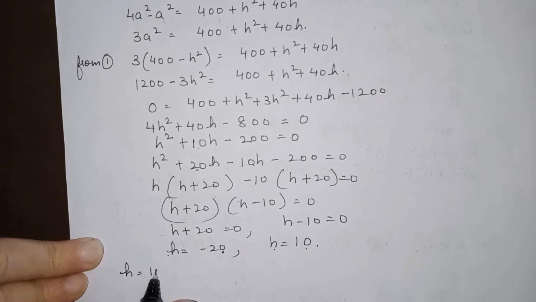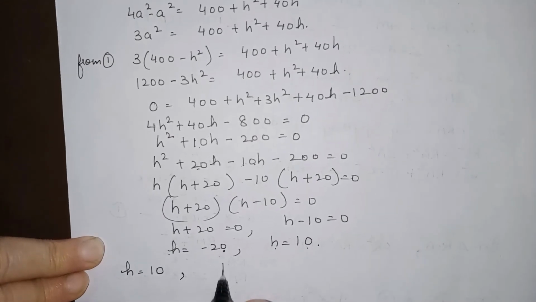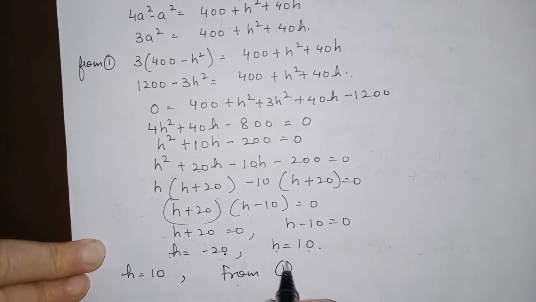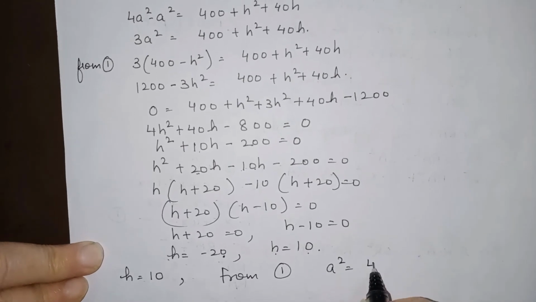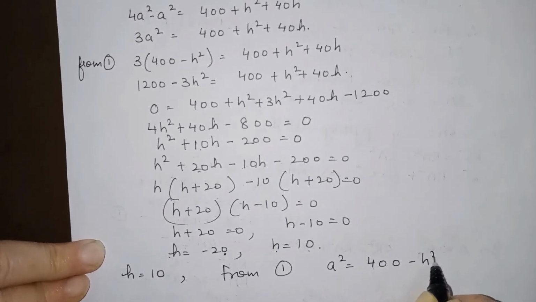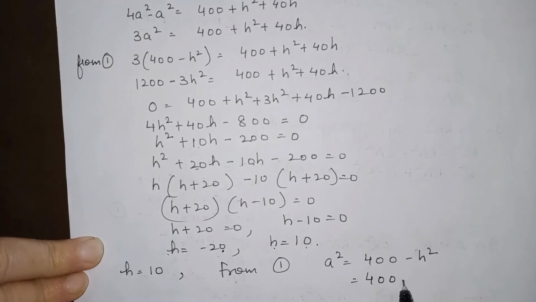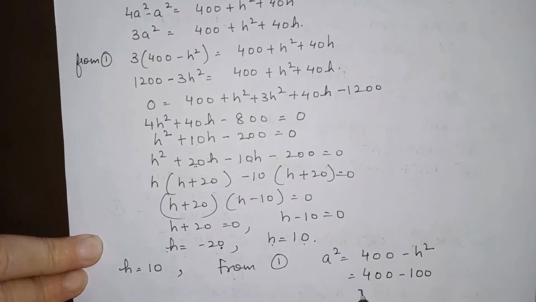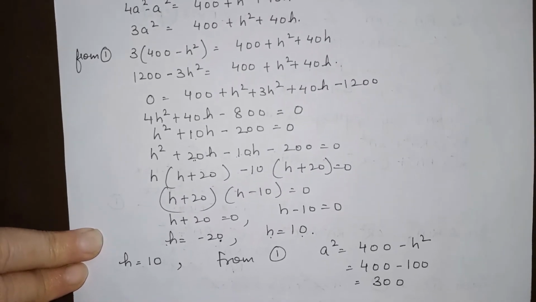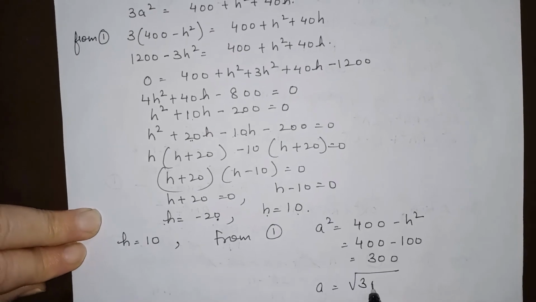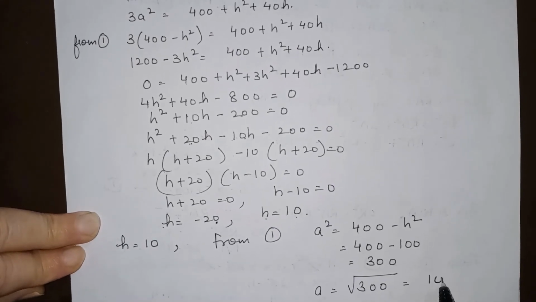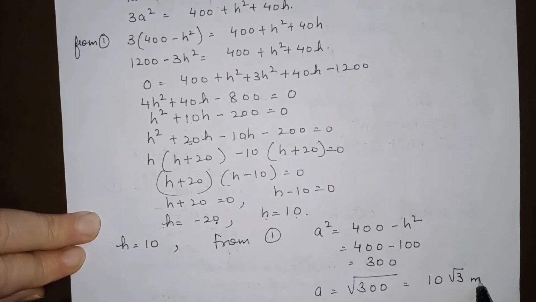h is equal to 10. From 1, a square is 400 minus h square. This is 400 minus 100. 10 square is 100. 300. a is square root of 300, which is 10 square root of 3 meter.